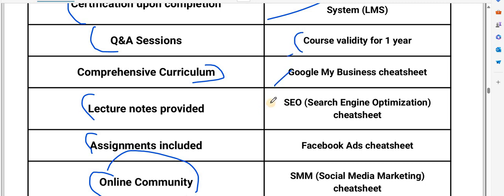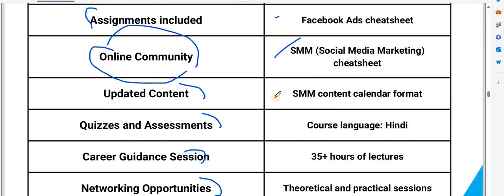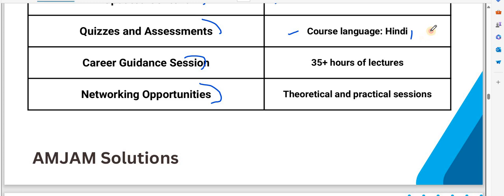Google GMB cheat sheet, SEO cheat sheet, Facebook ads cheat sheet, social media marketing cheat sheet, and a social media marketing content calendar format. Course language: this course will be in English and Hindi plus English, both languages will be covered. In total there will be 35 plus hours of lectures. Theoretical and practical sections both will be there. First we will discuss the theory, after that the practical.